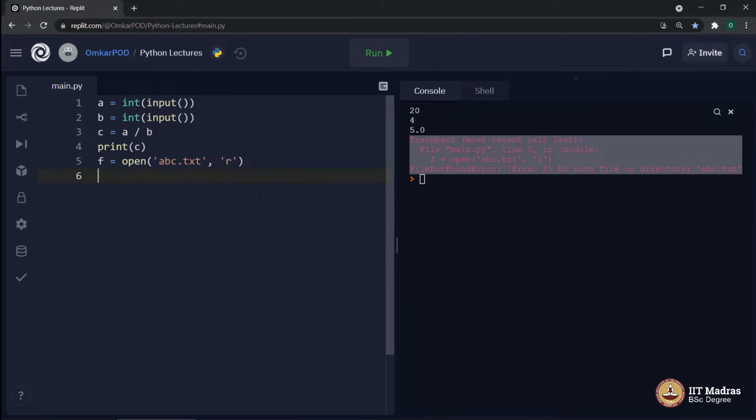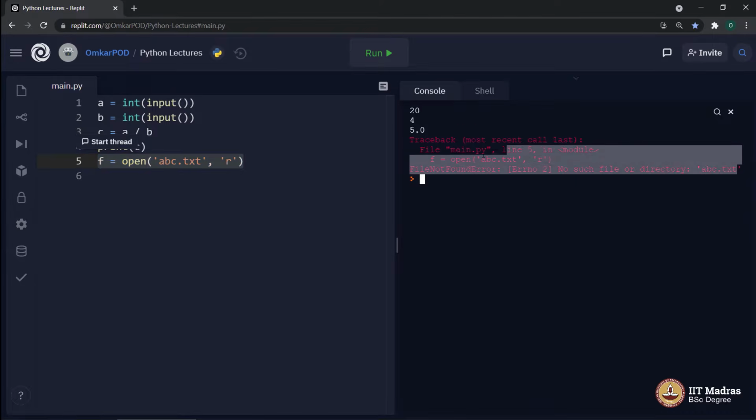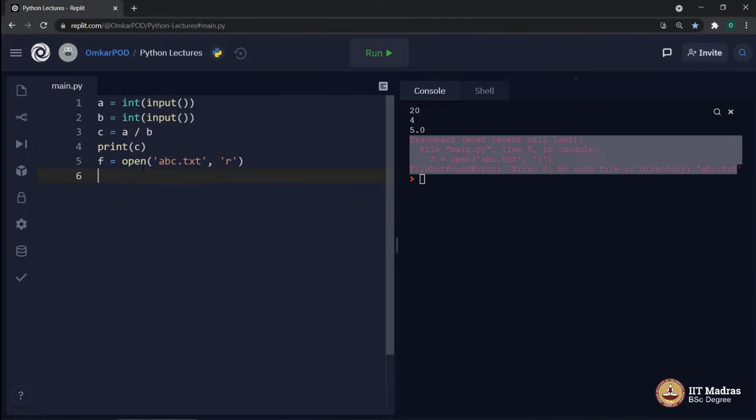Now you must be thinking, how can we handle this particular situation where the computer is trying to read a file which doesn't exist? How can we solve this problem? And the answer is, obviously we cannot resolve this, but at least we will not end up getting this kind of a message. We can avoid this thing. That's what exception handling is all about. We cannot avoid this situation. We cannot force the computer to divide a number by 0, which is not possible. That is not the motive behind exception handling.